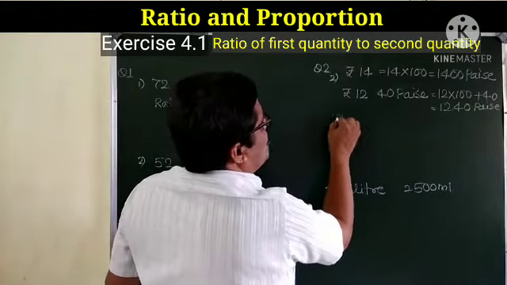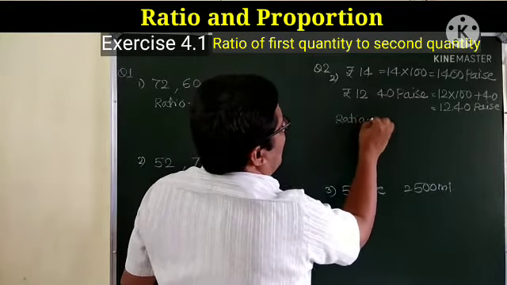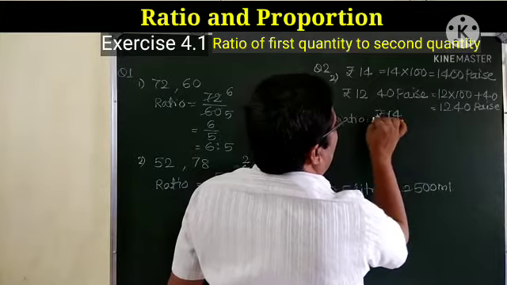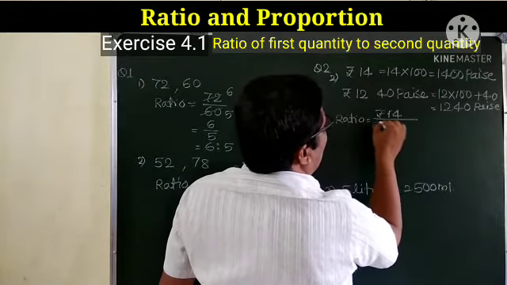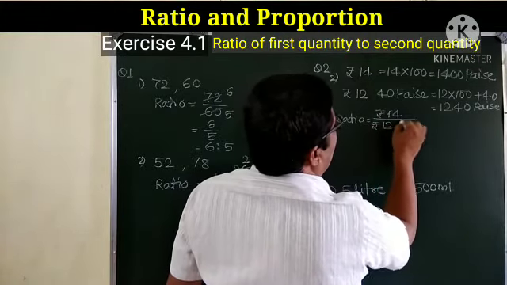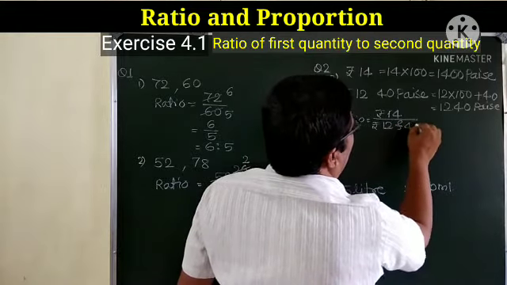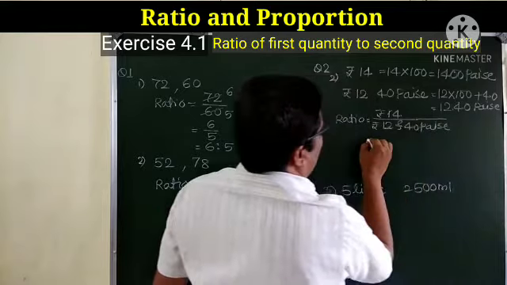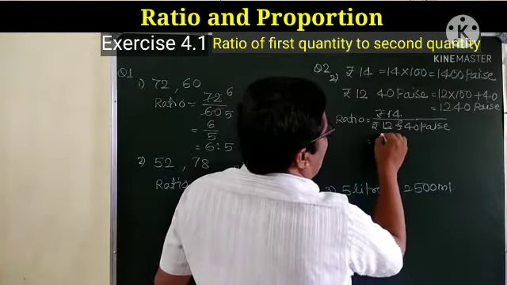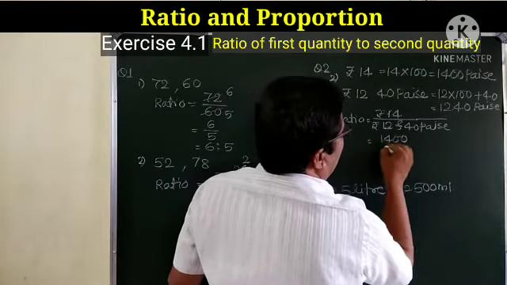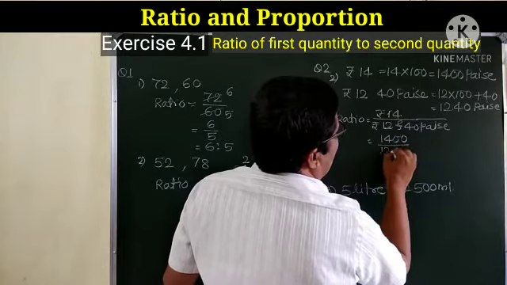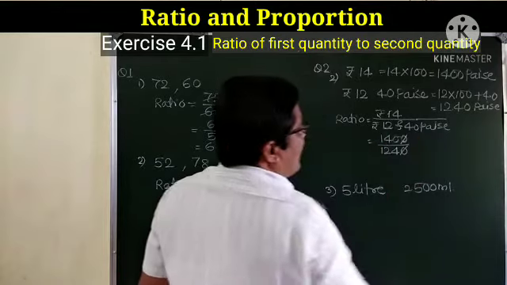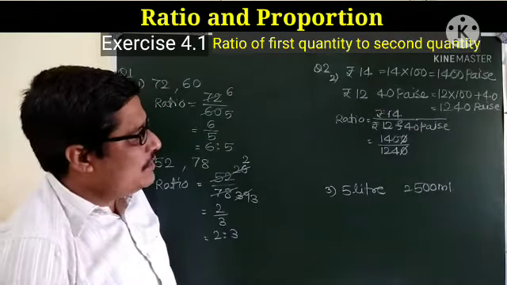So ratio of rupees 14 is to rupees 12 and 40 paise. That becomes 1400 upon 1240. This 0 will get cancelled. Now we have to simplify this.